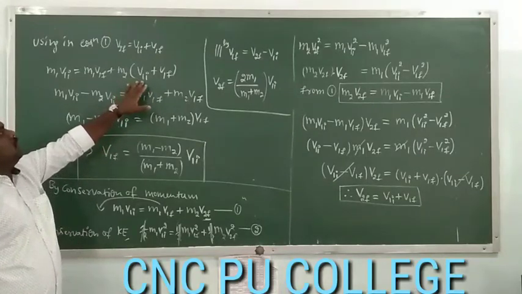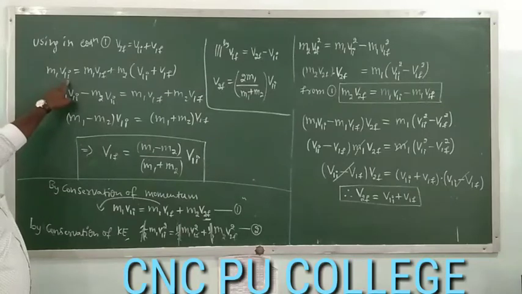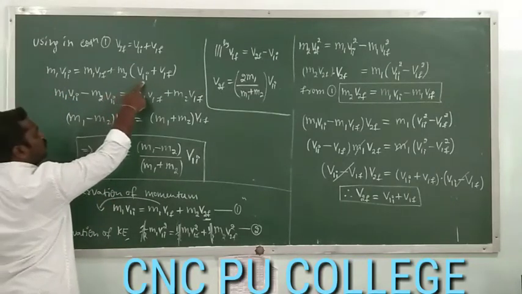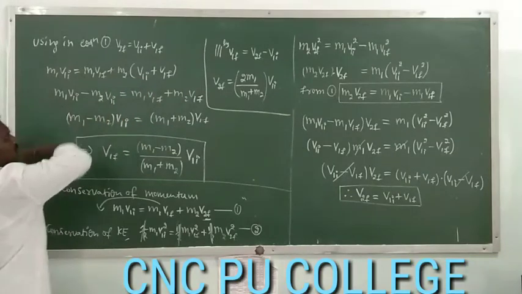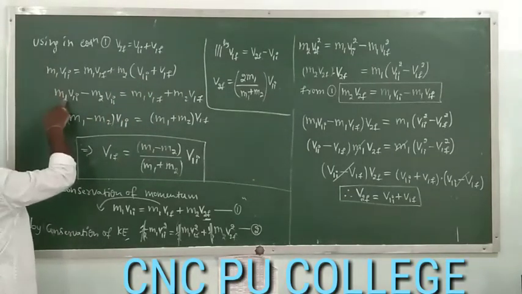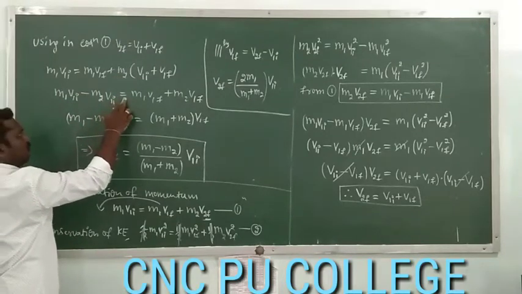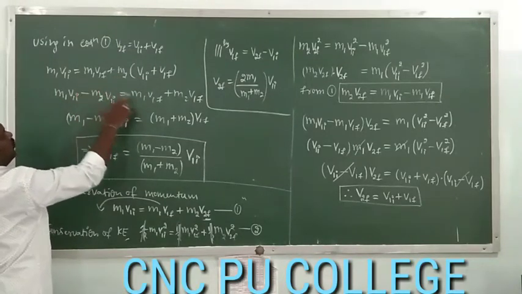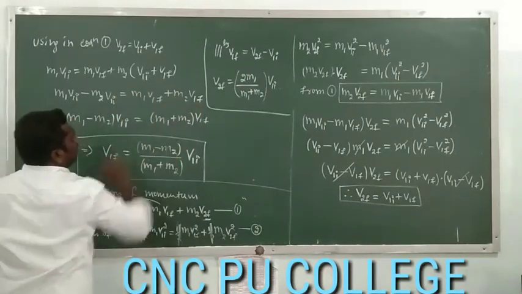Let us take v1i terms to one side, because here we have m1 v1i. If you multiply this m2 with v1i, we have m2 v1i. So I am taking that m2 v1i this side, we are left with m1 v1i minus m2 v1i is equal to the first term m1 v1f as it is plus m2 v1f.